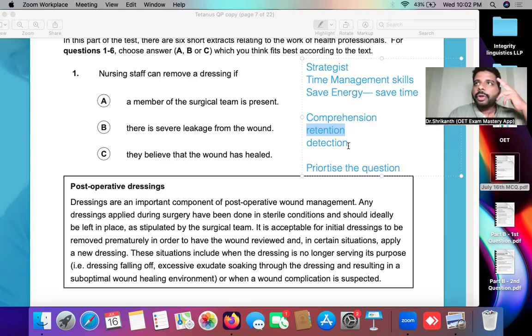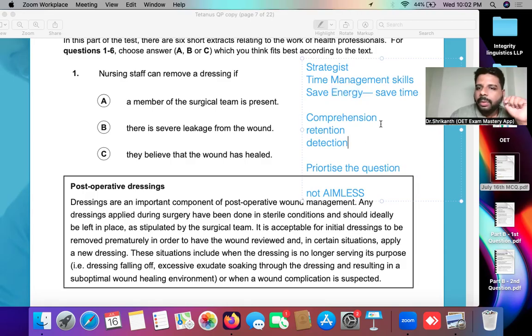And the memory of the question is very thorough in your mind. With that memory, you must go and detect the answer. So you're reading the paragraph with an aim. There is an aim in your reading. Never do aimless reading. Aimless reading will only destroy your time as well as your energy. But reading with an aim, reading with a focus, will help you to conserve your time and energy. And you will thank me when you reach reading part C.